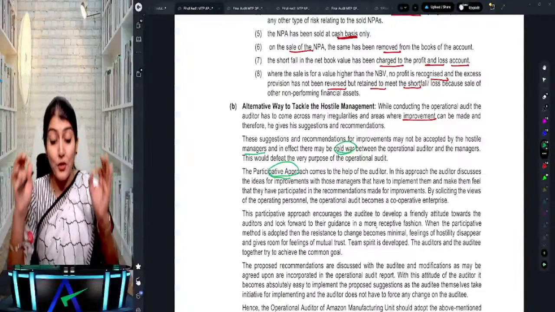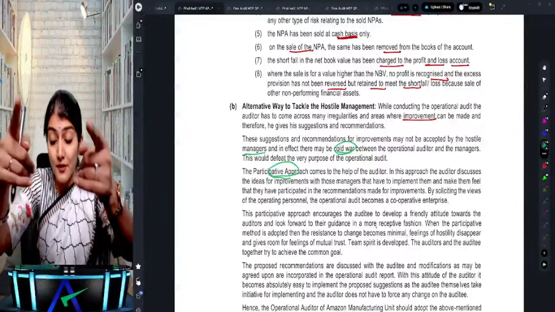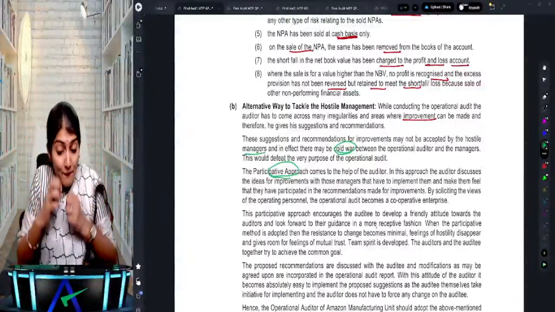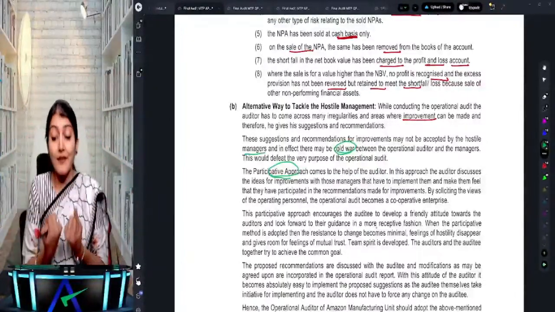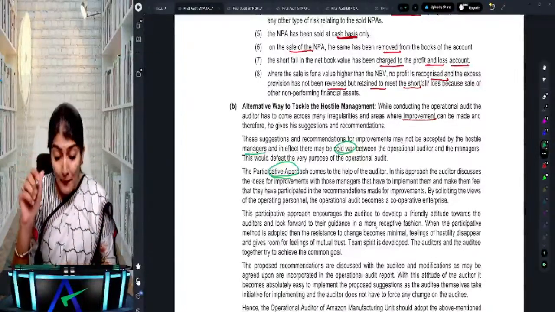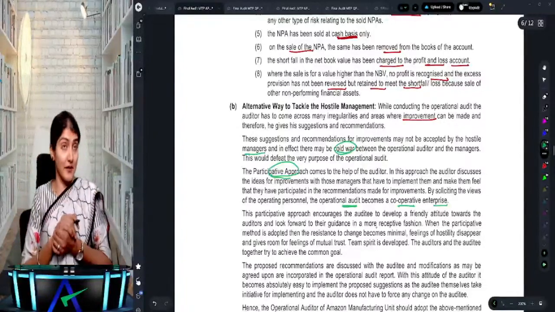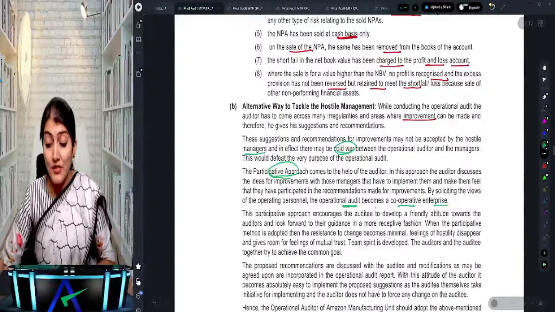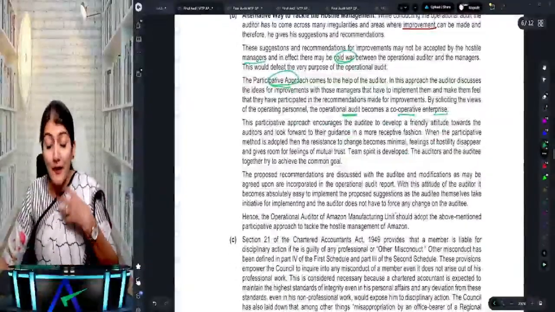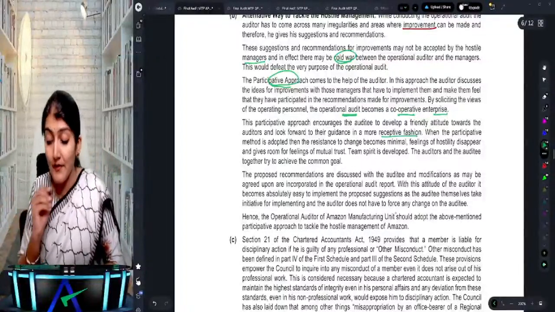In this approach, the auditor discusses the ideas for improvement with those managers who have to implement them and makes them feel that they have participated in the recommendations made for the improvement. By soliciting the views of the operating personnel, the operational audit becomes a cooperative enterprise. The participative approach encourages the auditee to develop a friendly attitude towards the auditor and to look forward to their guidance in a more receptive fashion.